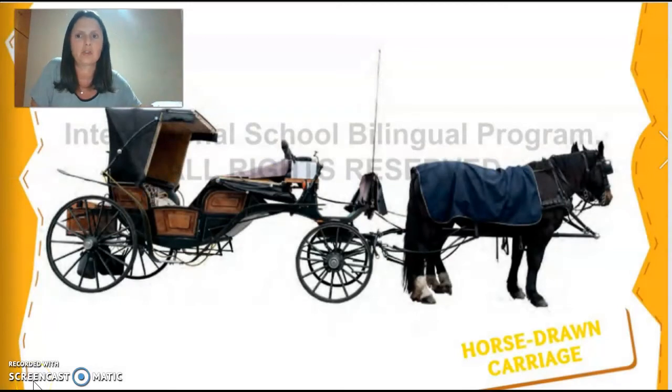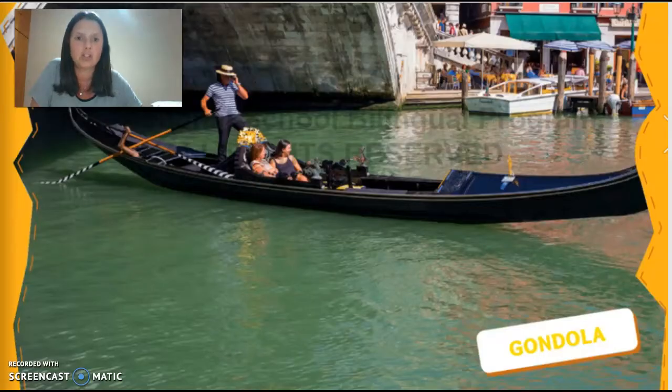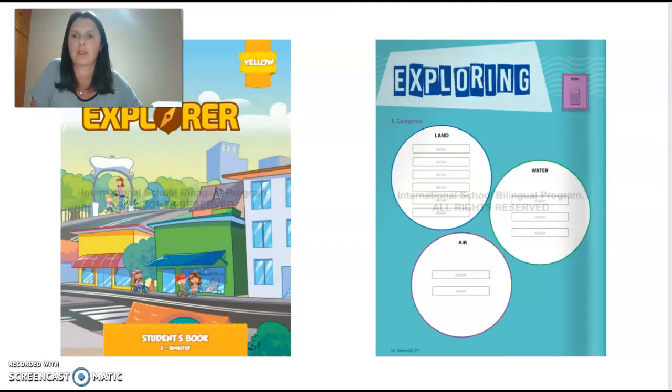Two means of transport. Okay? This is the horse-drawn carriage and gondola. Okay? Now that you know the vocabulary, let's go to the student's book. Let's see what we have to do. This is the student's book, okay? And this is page 32.